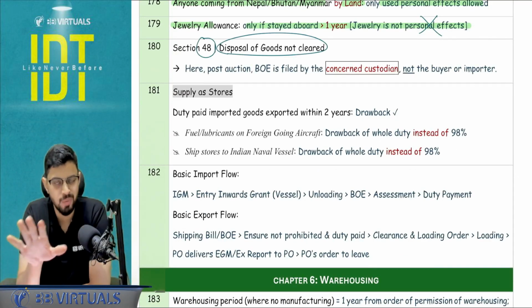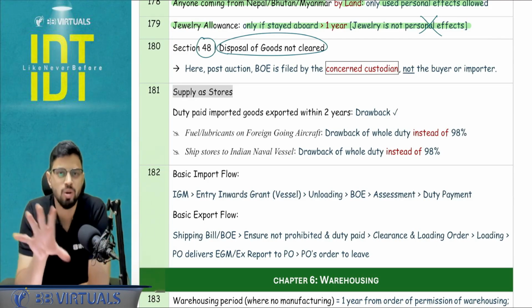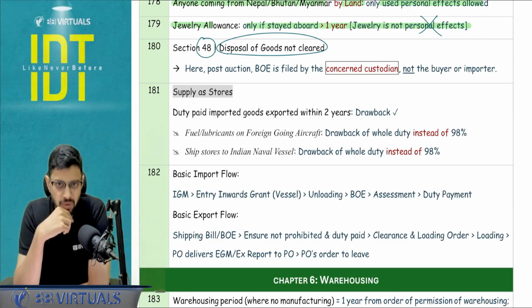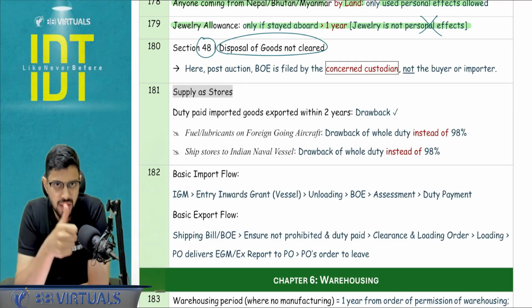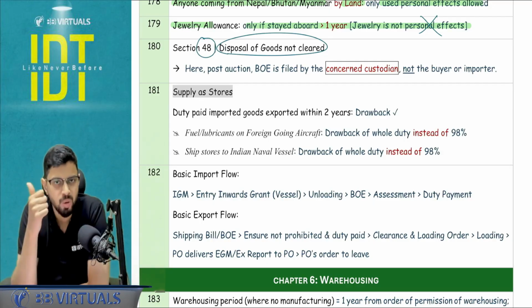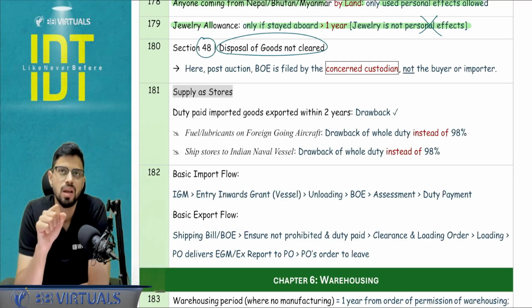I know chapter number 5 mostly is weak for a lot of students. So at least try to cover something or other. Okay. Section number 48, disposal of the goods not cleared. If 30 days have crossed and you have not cleared the goods, or you have relinquished the title, then in that case, the disposal happens, public auction happens.